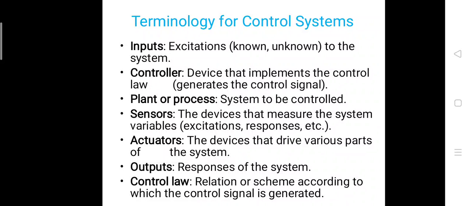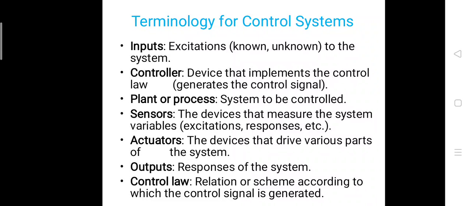Okay, then the controller, this is the main part of any control system. The controller is the device that implements the control law or generates the control signals or actuating signals. So the controller implements the control law. Whatever the control instructions you have inputted in the controller, that will be implemented in the output.